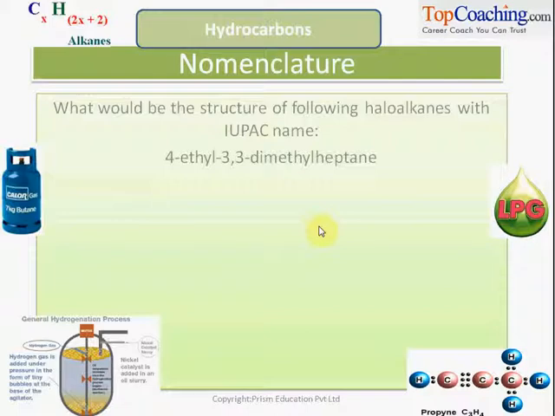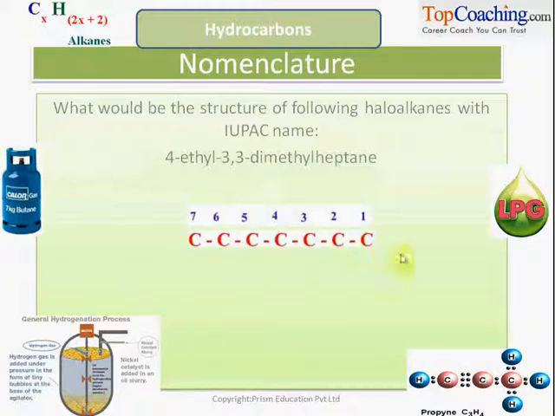Now let us try to draw the structure of an alkane whose IUPAC name is 4-ethyl-3,3-dimethylheptane. How do we do this? Heptane is the last word, which is the name of the longest chain. So we make 7 carbon atoms. Let us start the numbering 1 to 7. Then we have 3,3-dimethyl, which means 2 methyls on position 3, right? 4-ethyl, 1 ethyl on position 4.